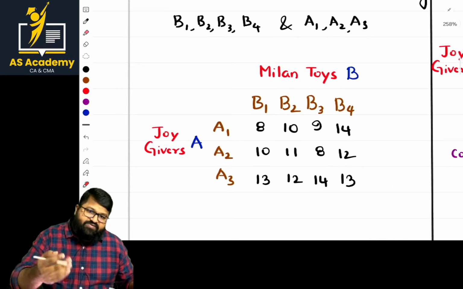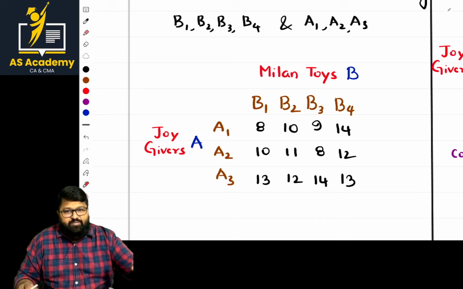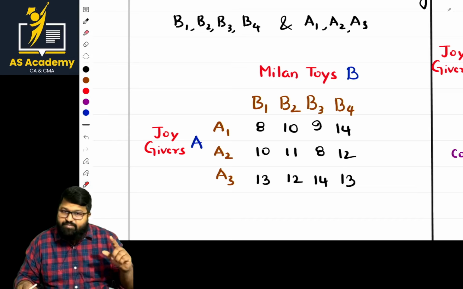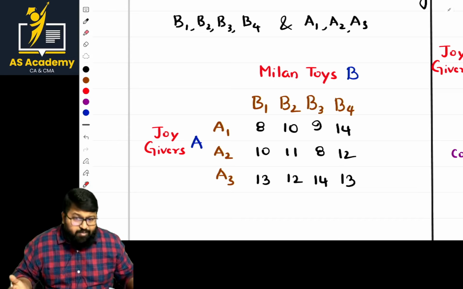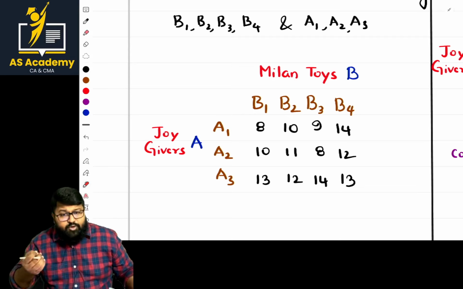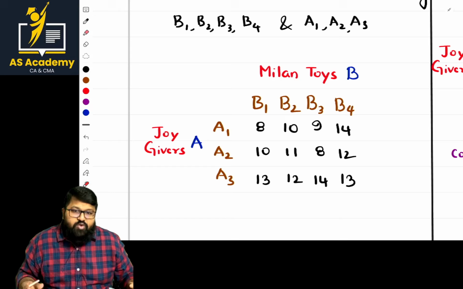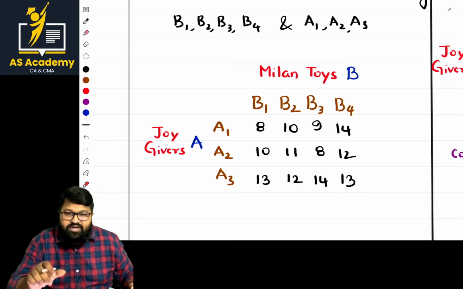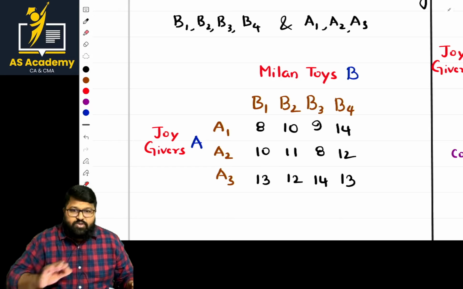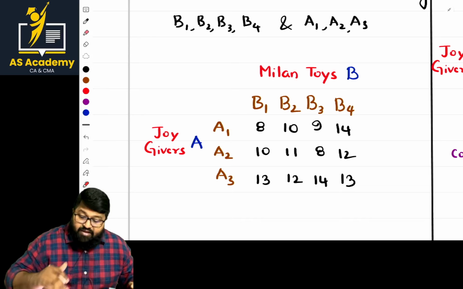Now it is very easy, as it is more than a 2 by 2 matrix. What is the basic part? We have to apply the dominance rule and bring it to a 2 by 2 matrix. Then go with the saddle point. If the saddle point is satisfied, then we reach the solution. If the saddle point is not satisfied, then what do we have to go with?